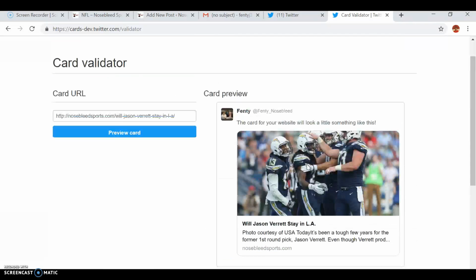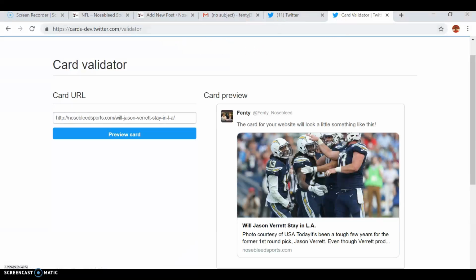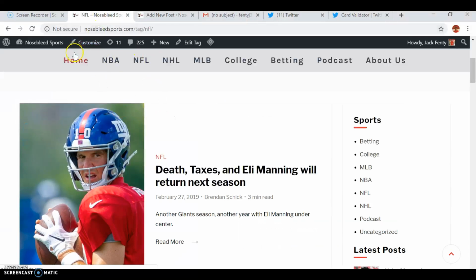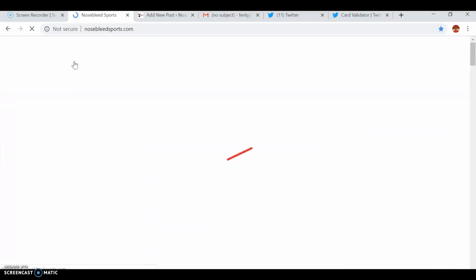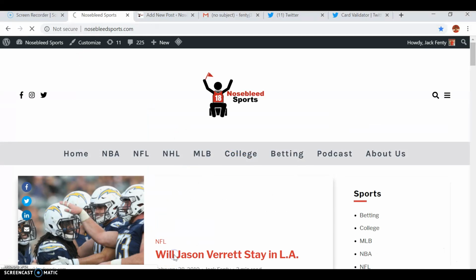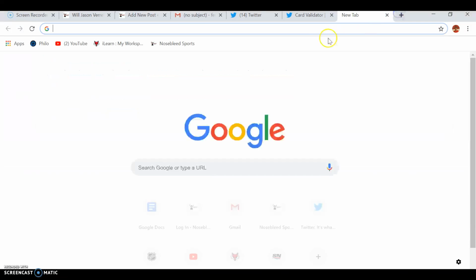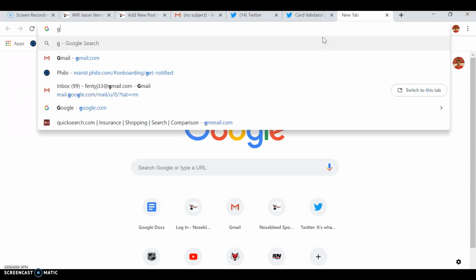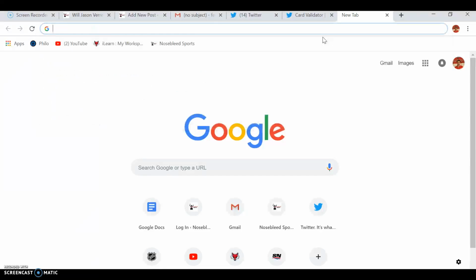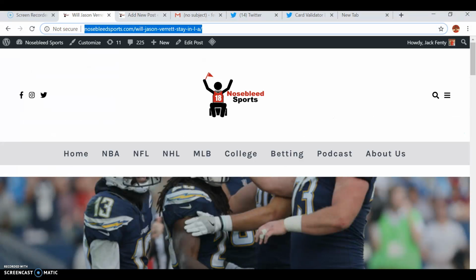Okay, so this is what it's going to look like when it's on Twitter. Next thing you have to do is copy this. Well, not this. You go back to the nosebleedsports.com website, go to home. I'm going to have to delete this after. Go to home, go to the blog, copy the link to the blog, and then post it into the GroupMe. I'm not going to do that, but you post it into the GroupMe and then put a caption on it. The caption, once again, should be an eye catcher. It should be a hook to your article, and it should give a reason for people to be intrigued to read the rest of the article.